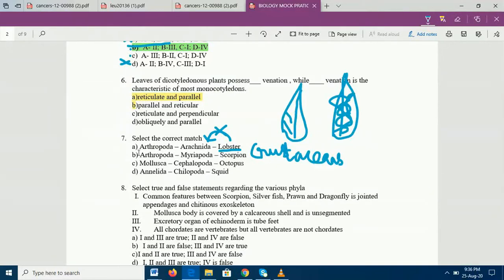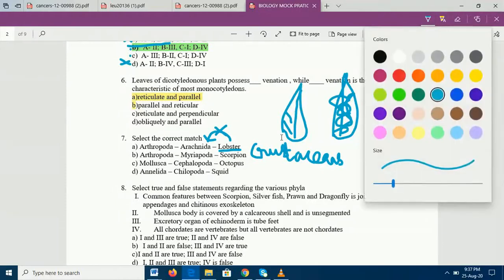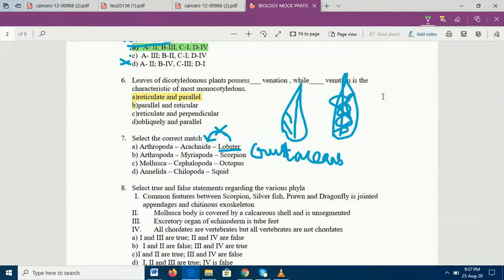Okay. Coming to B. Arthropoda, Myriapoda, scorpion. Now scorpion, does it belong to Myriapoda? No. Scorpions belong to Arachnida. Yes, scorpion belongs to class Arachnida. So let me use a different color to show that scorpion belongs to Arachnida. With this we have ruled out option A, and option B is also wrong.